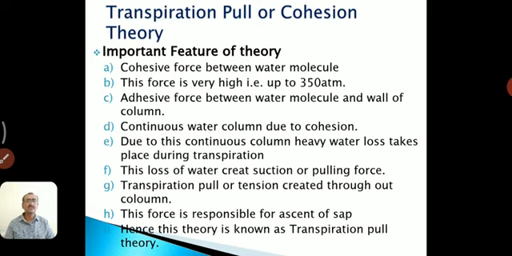This force is up to 350 atmospheric pressure, and it is enough for absorption of water from the soil toward the uppermost part of the plant. Because of this, the water column never breaks and remains unbreakable even when disturbances occur. Because of this force, no disturbances take place in the water column. Okay, this is the second point.